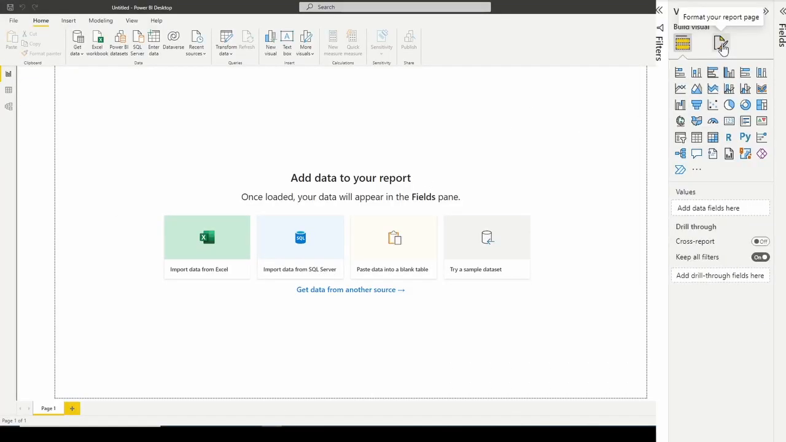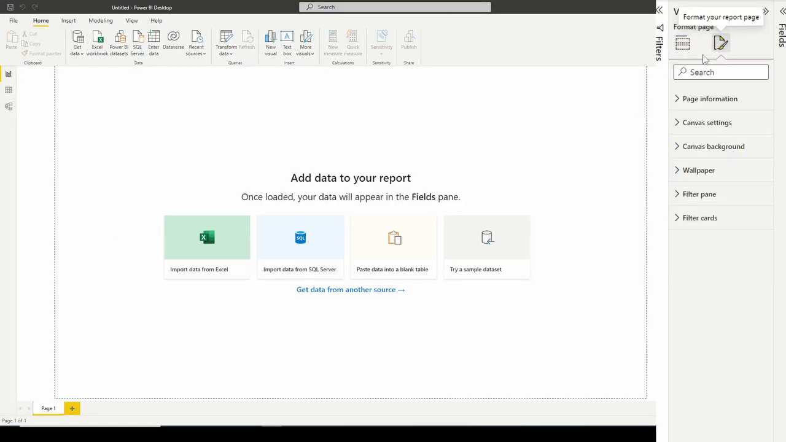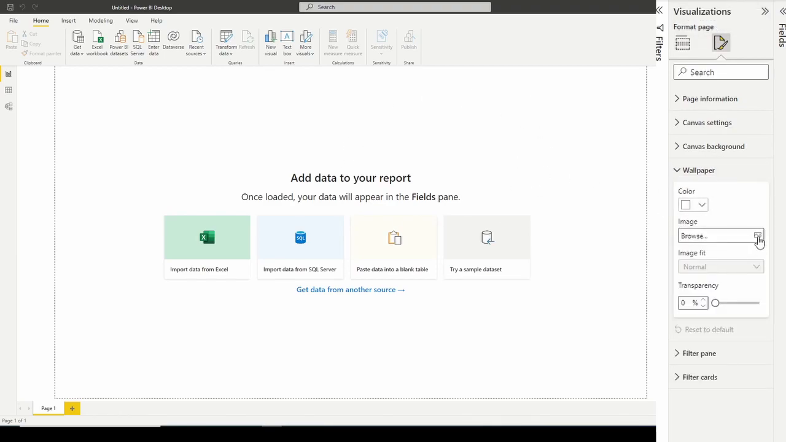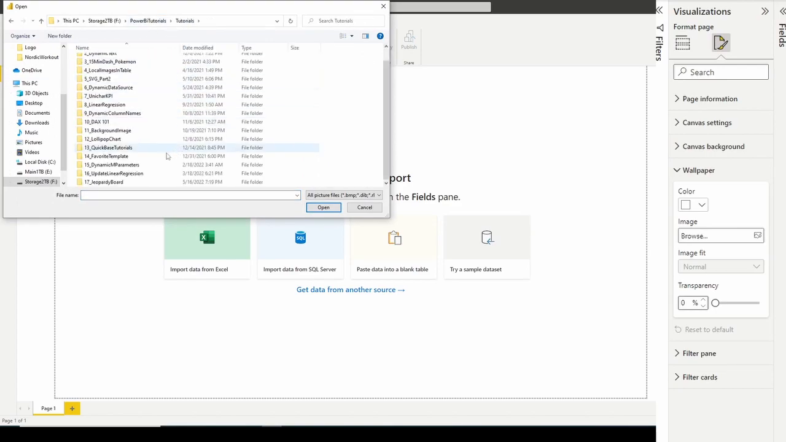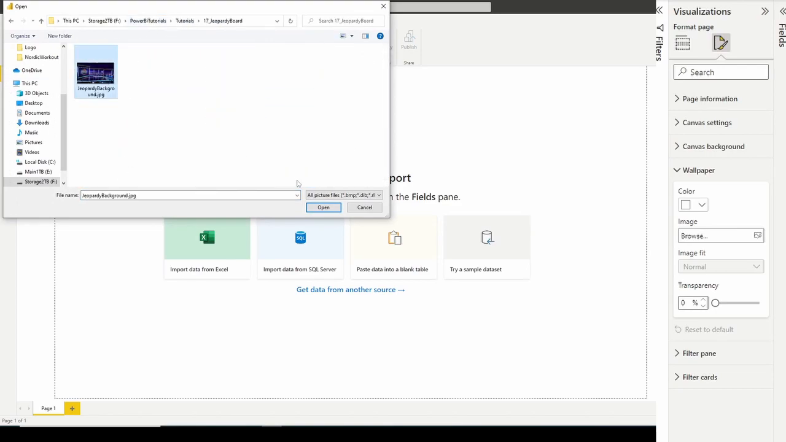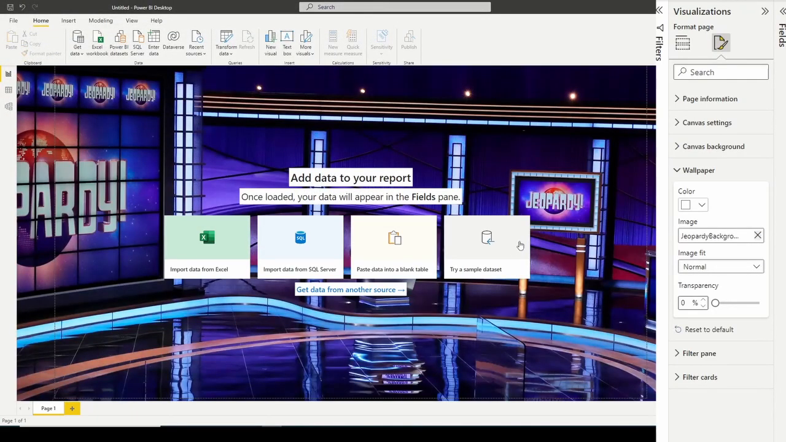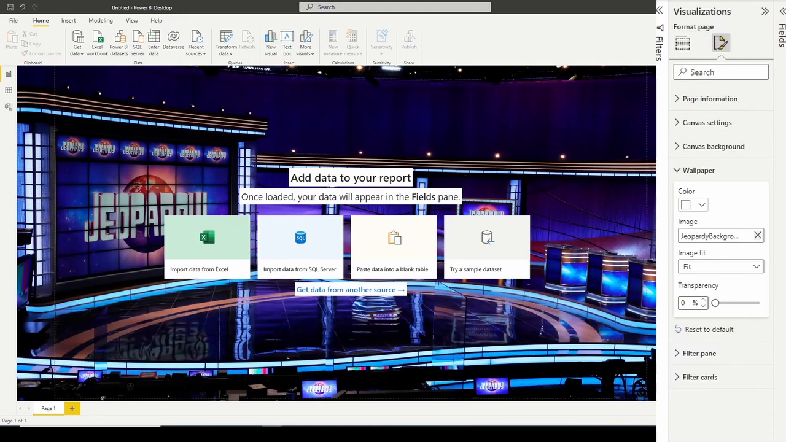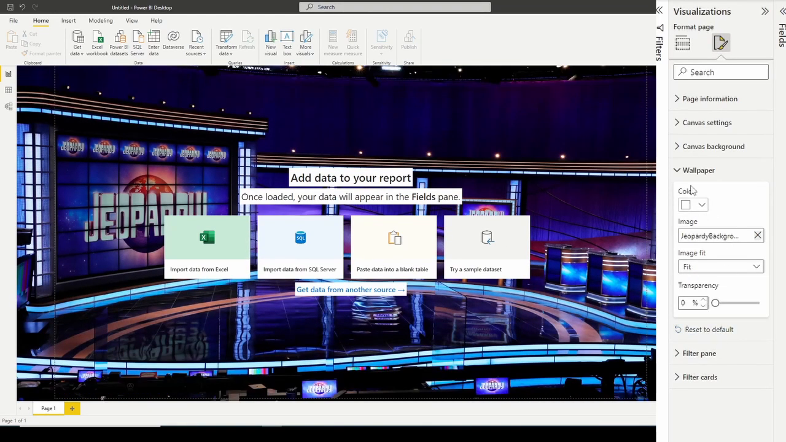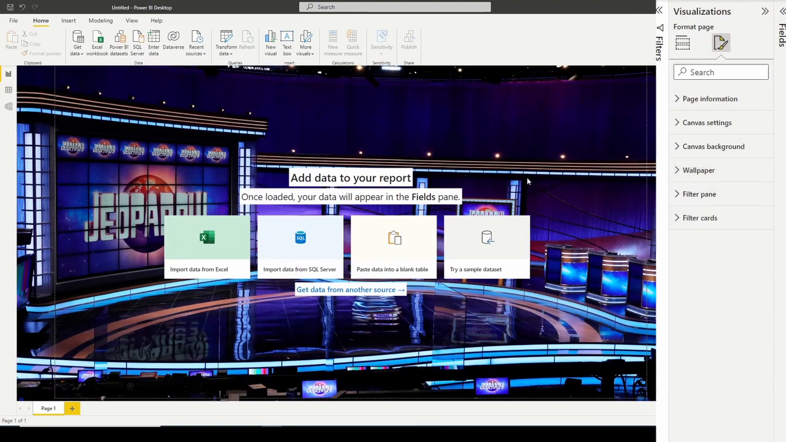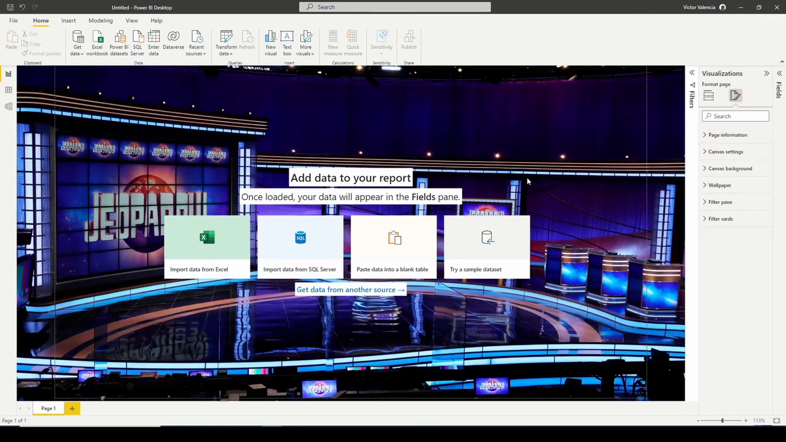So you're going to go over here to the format, your report page, right? We have a blank page, we don't have any data yet. Under wallpaper, you're going to find your image, which mine isn't here. Open it. And I'm going to kind of mess around with the settings. I like the fit. Yeah, I'm going to stick with the fit setting. And there you go. The very first step is getting that background. So let's go on to the next part.